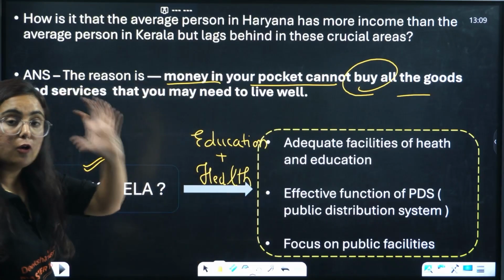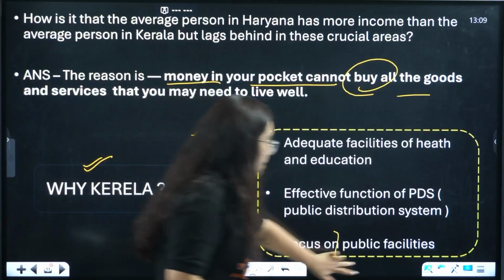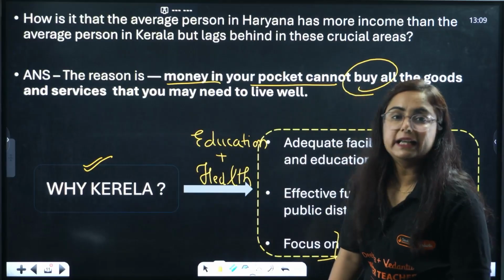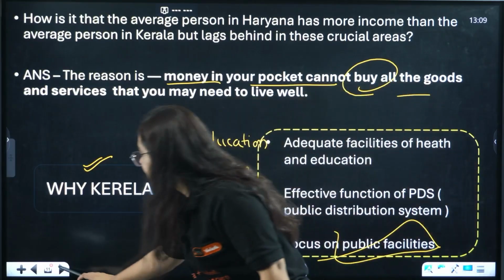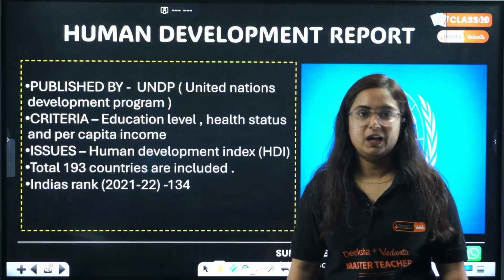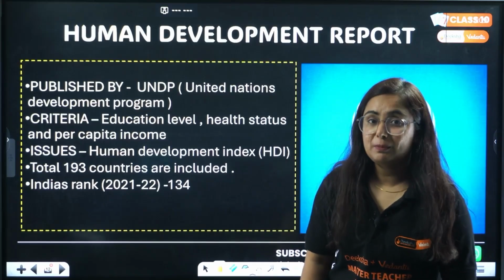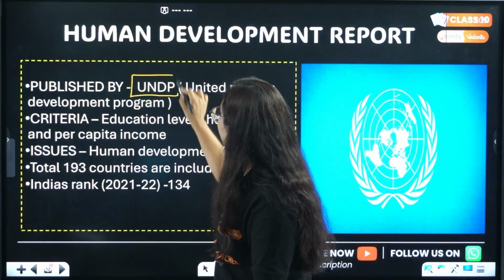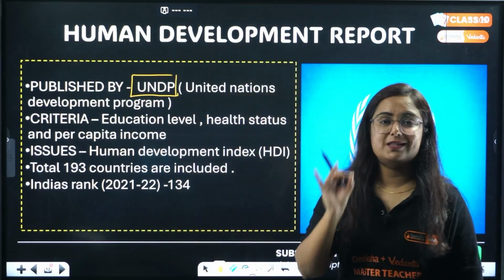Right? So they focused on the public facilities, the basic facilities which the government needs to provide to the citizens. Seeing all this, what was published? The Human Development Report, published by UNDP, United Nations Development Programme.